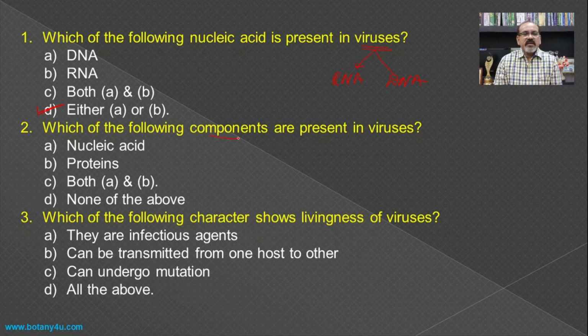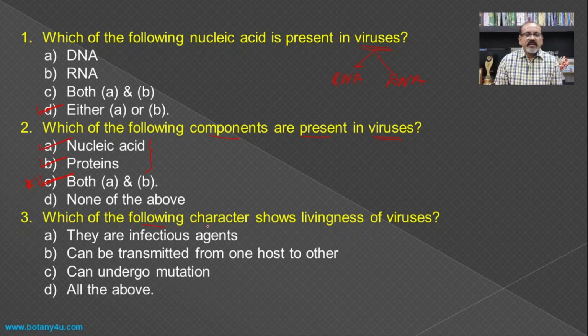Which of the following components are present in viruses? If you see the composition of the viruses, we find the presence of nucleic acid in the center as a genetic material, which is either RNA or DNA, and there is a protein coat around this nucleic acid. Hence the nucleic acid and the protein both are present in the viruses, and so both A and B, that is nucleic acid and proteins, will be the answer.